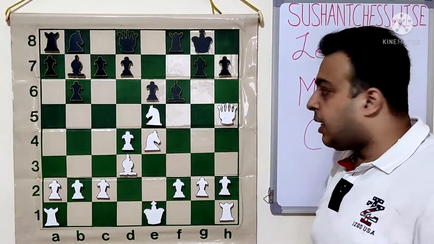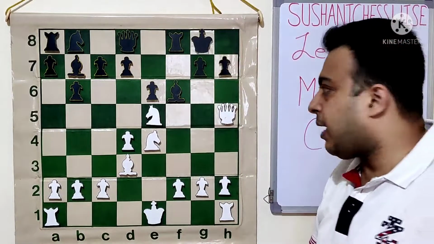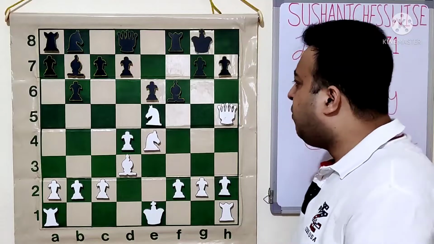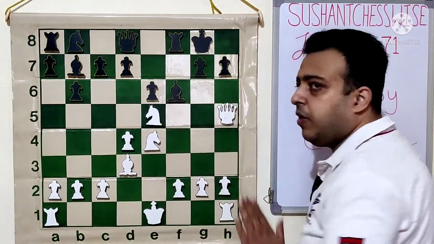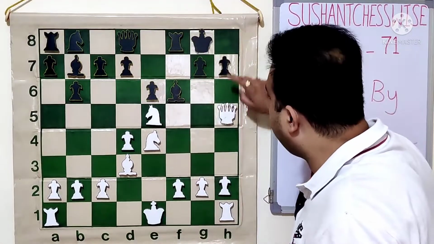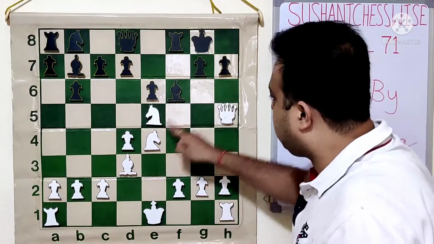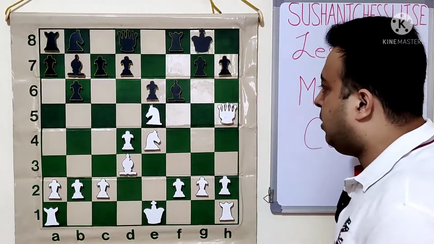Now we see that white has placed his pieces very nicely to attack the black king. What he wants in the position is that black should take on the e4 and e5 squares. The first threat we can see is Nf6 check and queen into h7. So there will be a discovered attack by the bishop. This is what white threatens here.